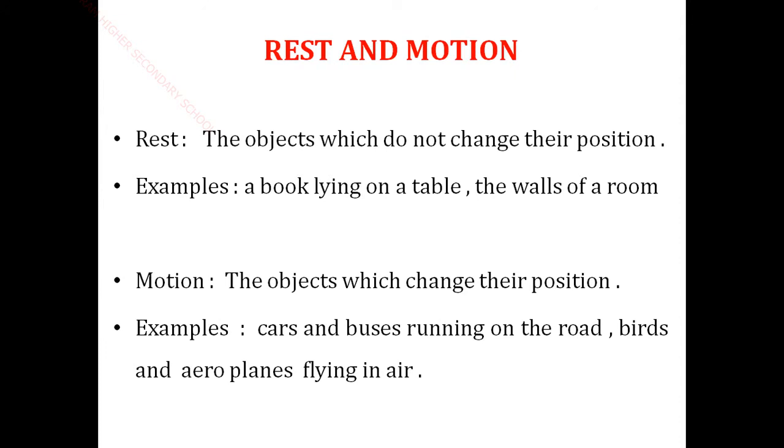Now rest and motion. What do you mean by rest? Rest means the objects which do not change their position. For example, a book lying on a table, the walls of the room, the tables and chairs are all in a rest position. When we push the table, it moves. If we do not apply any external force to the chair or table, they stay in a rest position. That means a stable position.